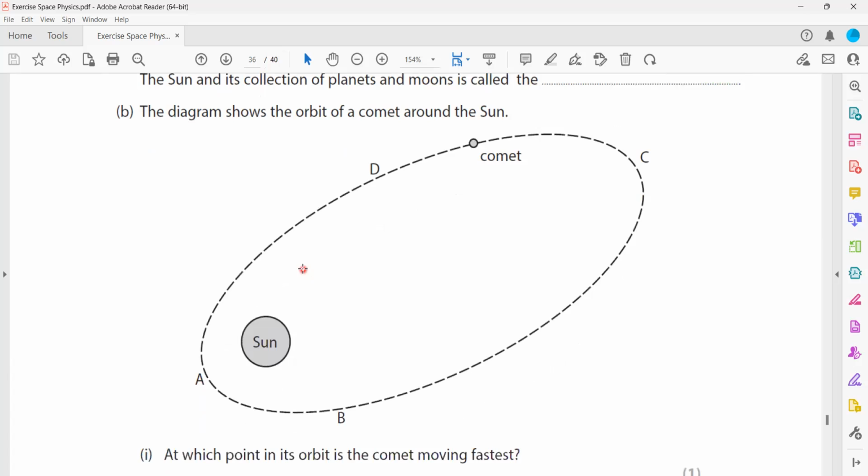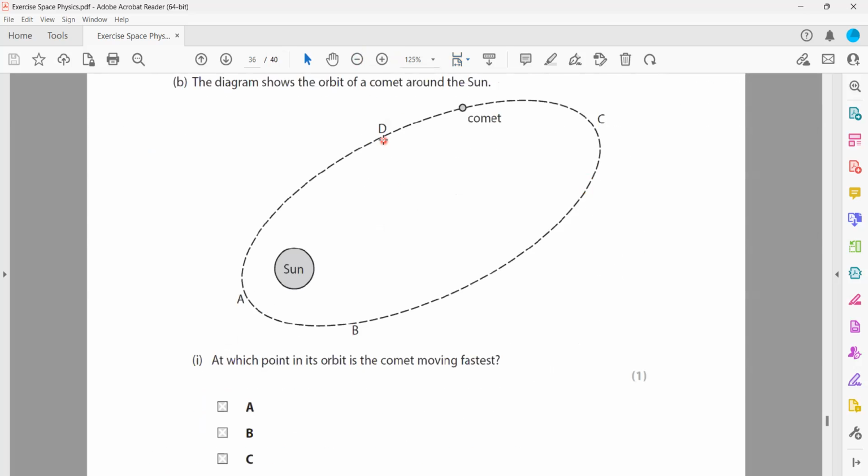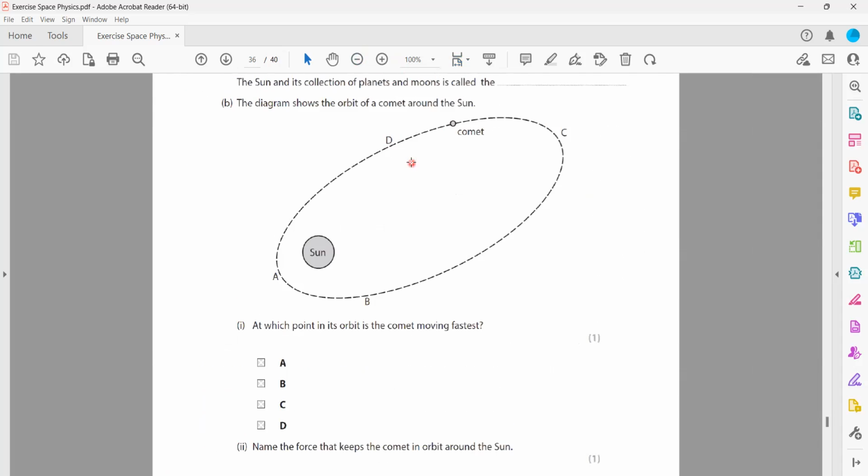The second one: the diagram shows the orbit of a comet around the Sun. You can use screen annotation. At which point in its orbit does the comet move fastest? A, B, C, or D? At point A, because at point A it is closer to the Sun, so potential energy is least and the kinetic energy is maximum. Yeah, right.